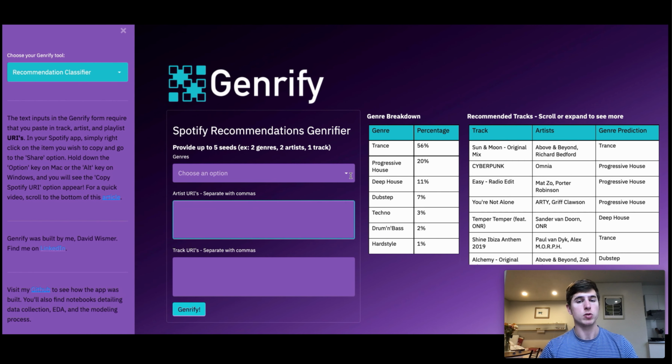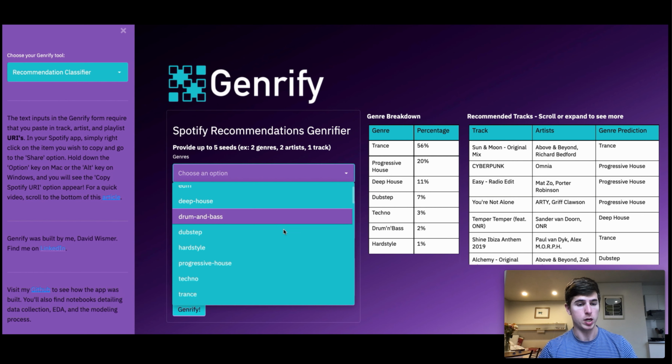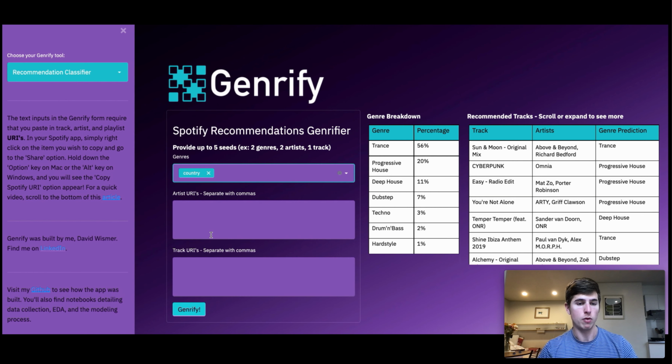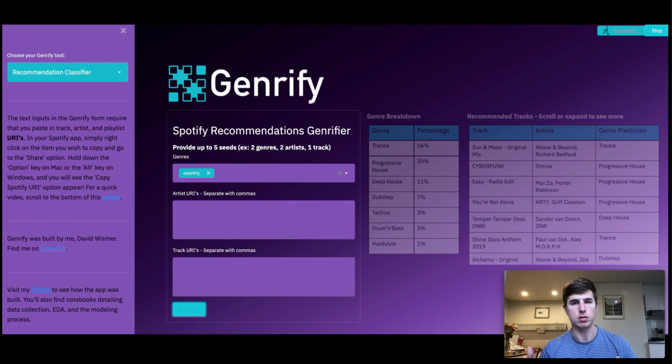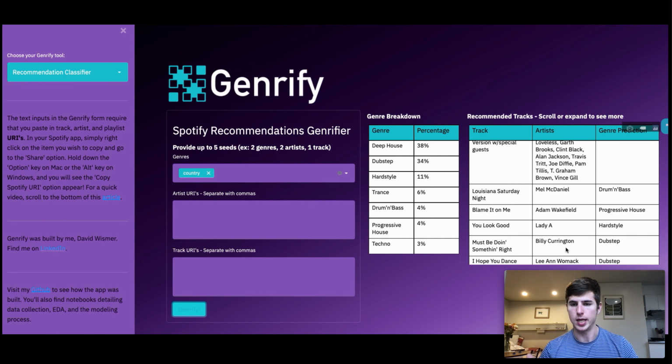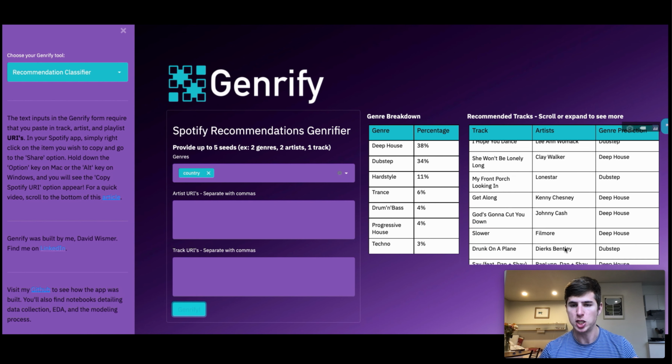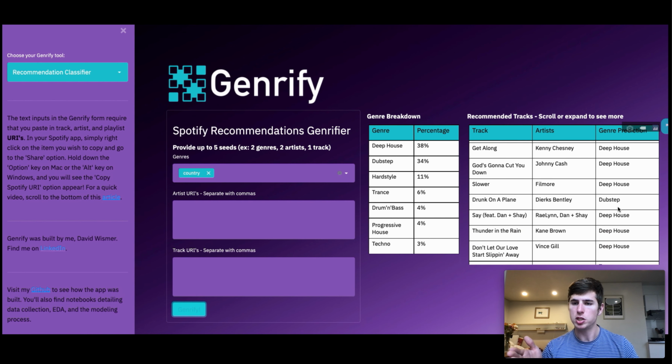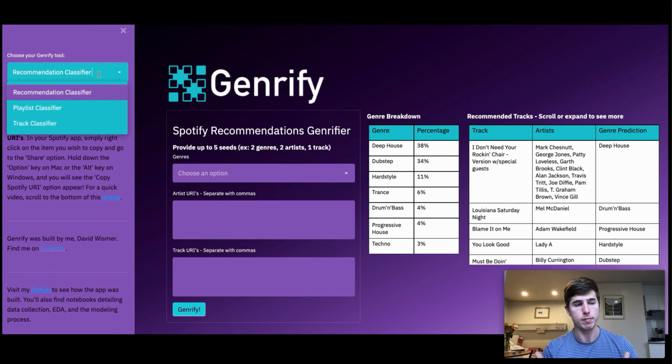Now let's instead enter a genre. Like I said before, we could enter country. So if we enter country and click Genrify, we're going to see a bunch of country songs pop up. You know, things like Leanne Womack and Kenny Chesney. We're getting genre predictions, a lot of deep house, decent amount of dubstep. So maybe a country fan might want to look into those as genres that they might enjoy.